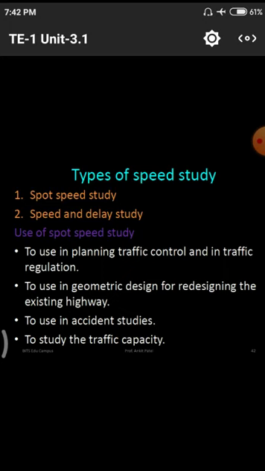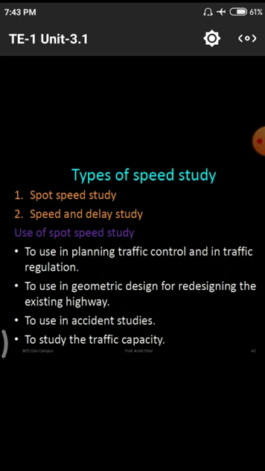Next, we have different studies regarding these accidents. In some places animals are simply moving on the roads, so there may be some percentage of accidents due to those animals also. What is the major cause of the accident, we need to study using speed studies.